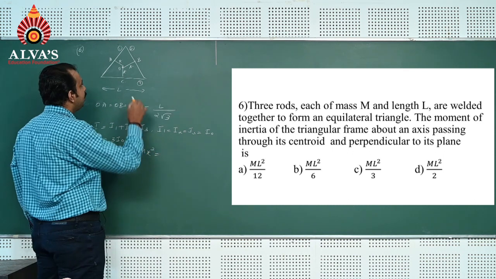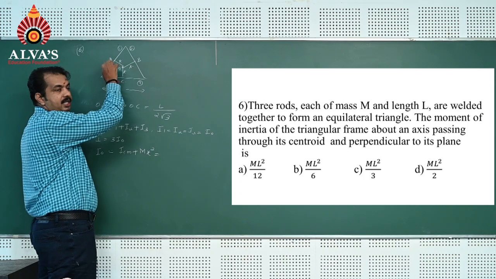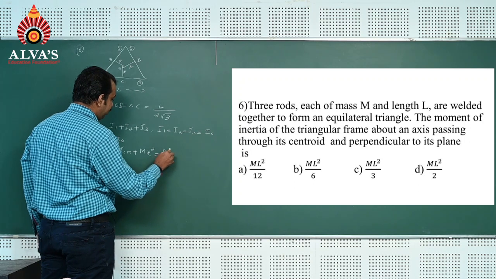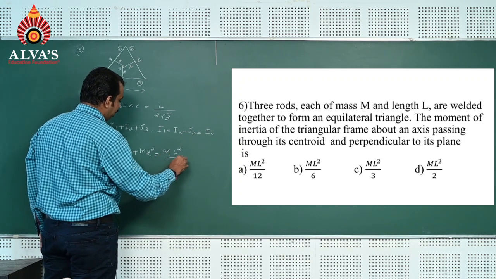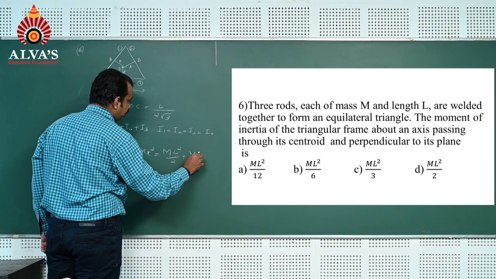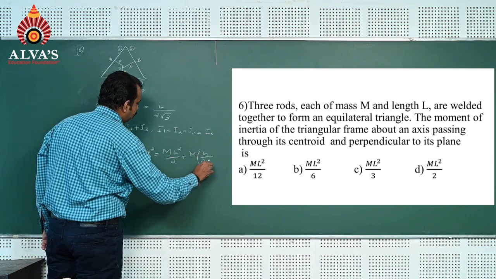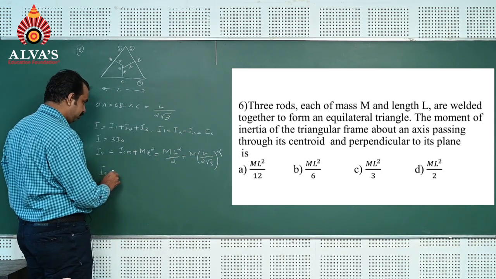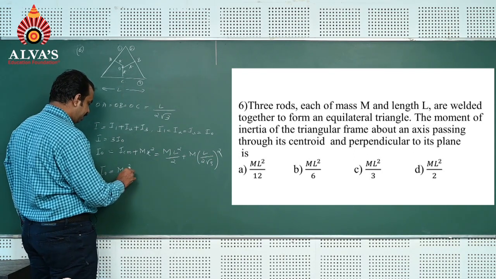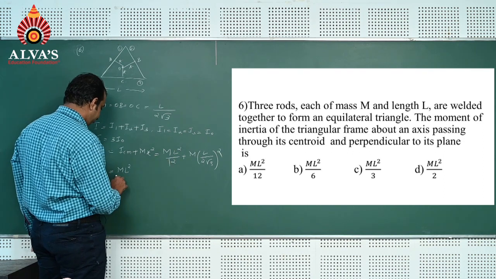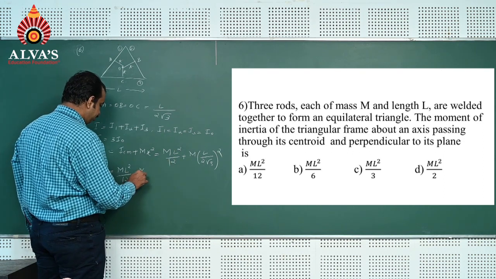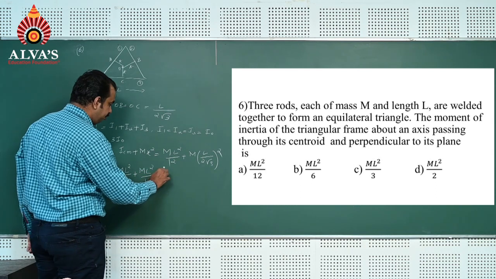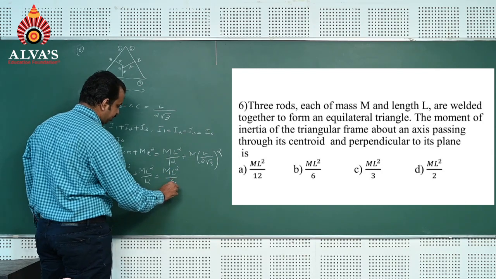Here ICM, moment of inertia of the rod about the axis passing through the center perpendicular to the length, is m L square divided by 12, plus m into x square. x is L by 2 root 3 whole square. So I0 is equal to m L square divided by 12 plus m L square divided by 12, which is equal to m L square divided by 6.